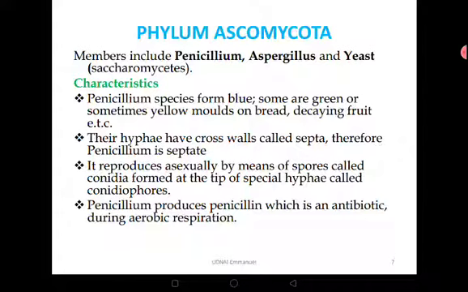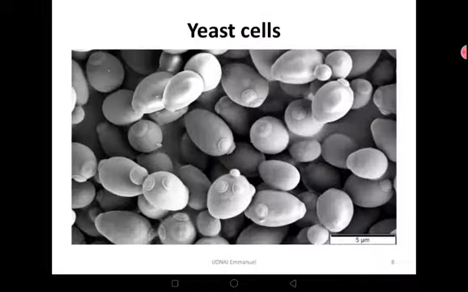Now it produces penicillin. It's cultured in large quantities so as to produce penicillin, and that penicillin is one of the oldest antibiotics ever discovered, and it has been very effective for many years in the treatment of bacteria and other microbes. So it is of great economic value and used in medical research.